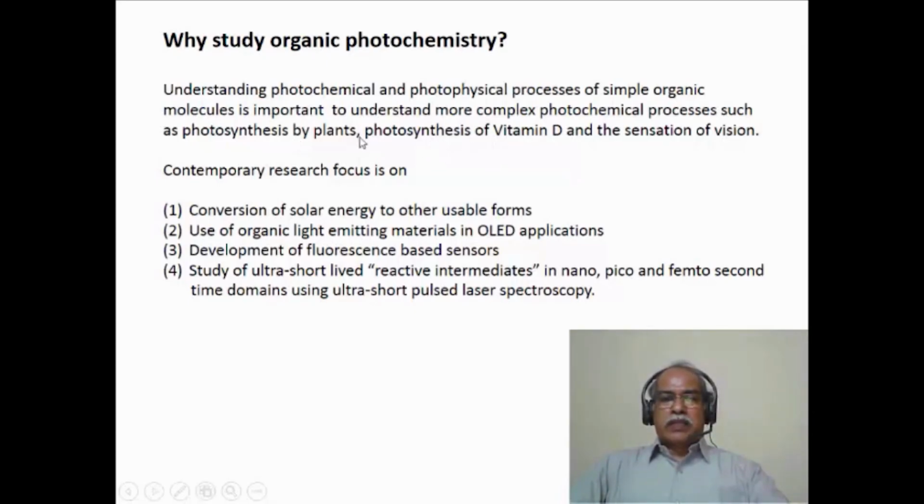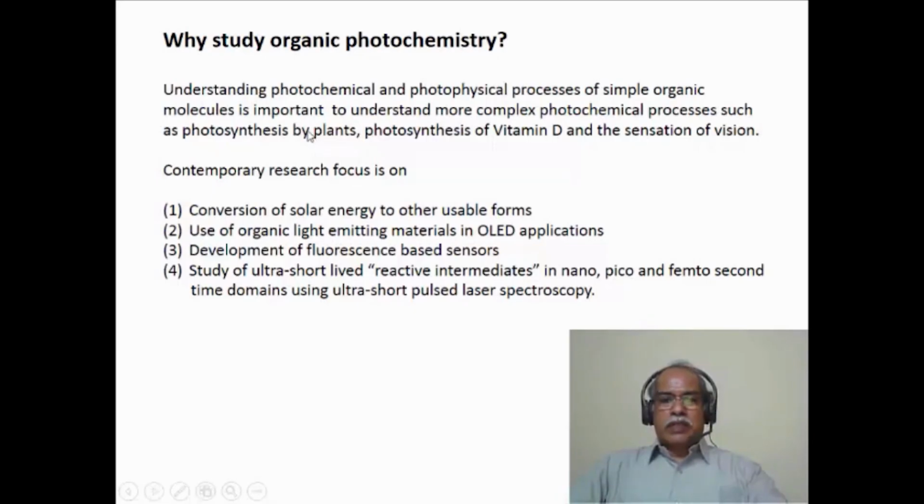Photosynthesis by plants, for example, has been happening ever since the earth was created. In photosynthesis, carbon dioxide is converted into sugar molecules by means of absorption of light using certain material like chlorophyll, and the plants are able to do photosynthesis very efficiently. This is an important process.